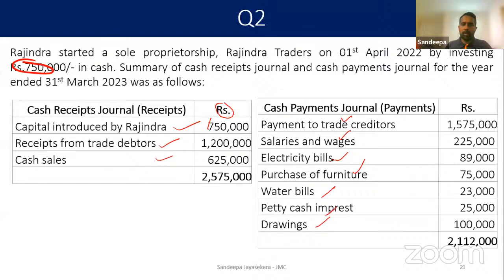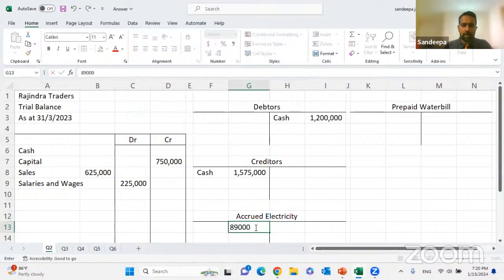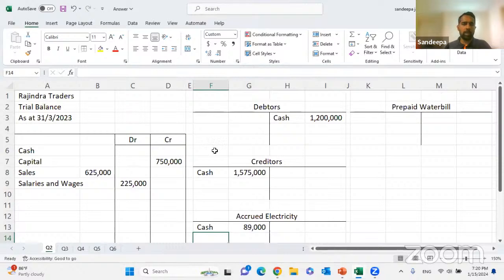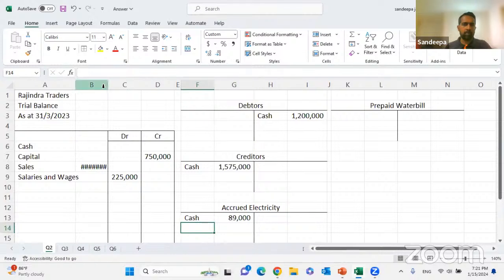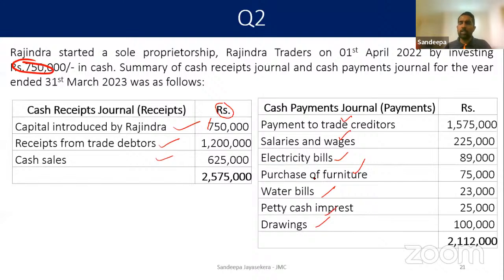So electricity paid, credited to cash, සල්ලි අඩු වුණා. Debited to accrued electricity bill. Accrued electricity එකට මම දාගන්නවා 89,000 as cash. 89,000 as cash. එකක් දාගත්තා. හරිද? 89,000 as cash. Right. අපි එකක් දාගත්තා.